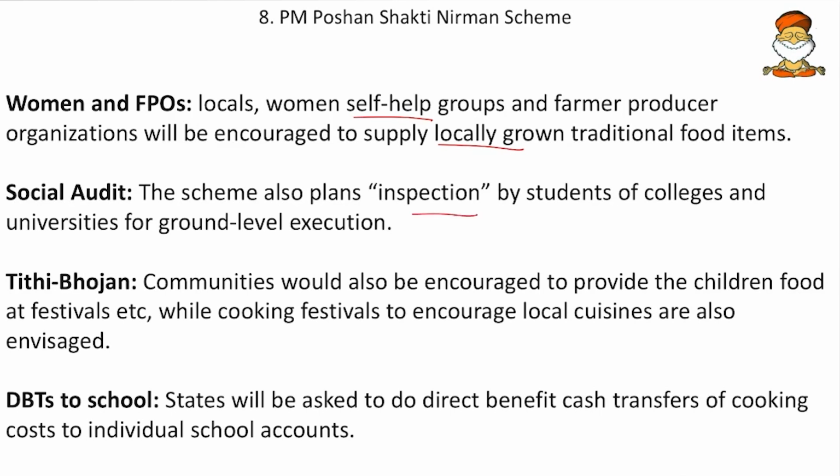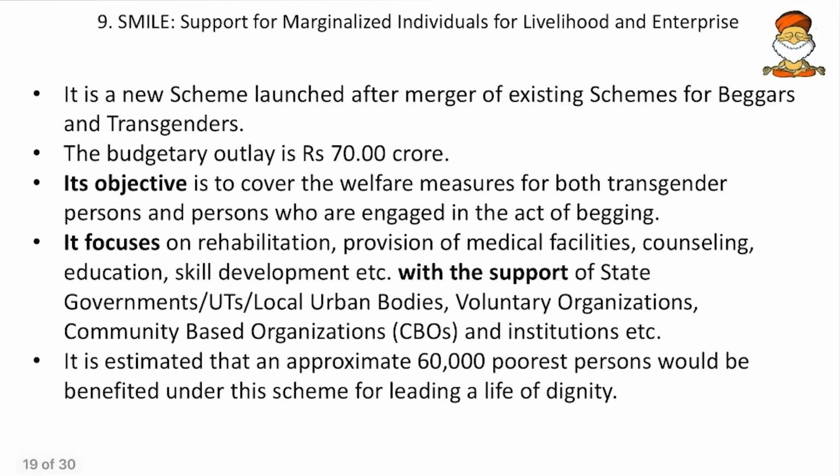Then social audit. The scheme also plans inspection by the students of colleges and universities for ground level execution. Then Tithi Bhojan. Communities would also be encouraged to provide children food at festivals, or if anybody is having a marriage ceremony or other functions, they can also serve their food in these midday meals. And then the DBTs to the schools. The state will be asked to do direct benefit cash transfer of cooking costs to the individual school accounts. So without delays, the benefit will now go directly to the school's account. These are some of the additional features of Poshan Shakti Nirman.